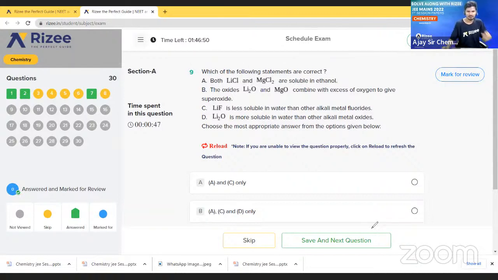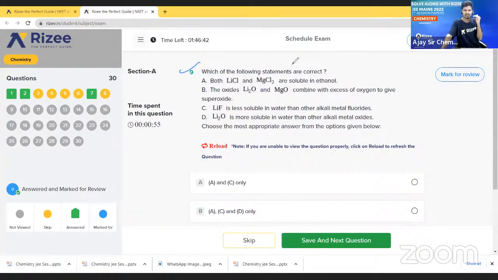See here. Which of the following statements are correct? We have to find the correct statement. This question is asked from where? Zinc sulfate. Option A is correct. Very good. See here, we have to find the correct statements. Here A, B, C, D: four statements are given to us, and from these we have to find the correct option.